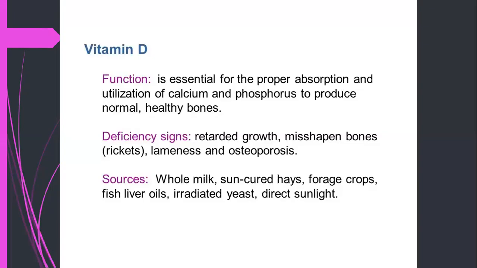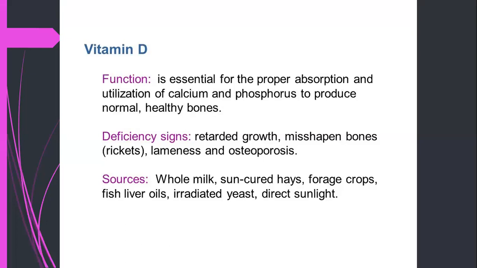The next one is vitamin D. Its function is essential for the proper absorption and utilization of calcium and phosphorus to produce normal healthy bones. Deficiency signs: retarded growth, and misshapen bones, which is called rickets, and lameness and osteoporosis.